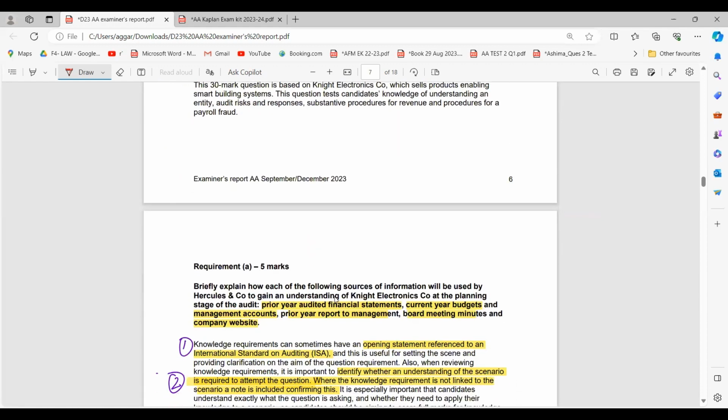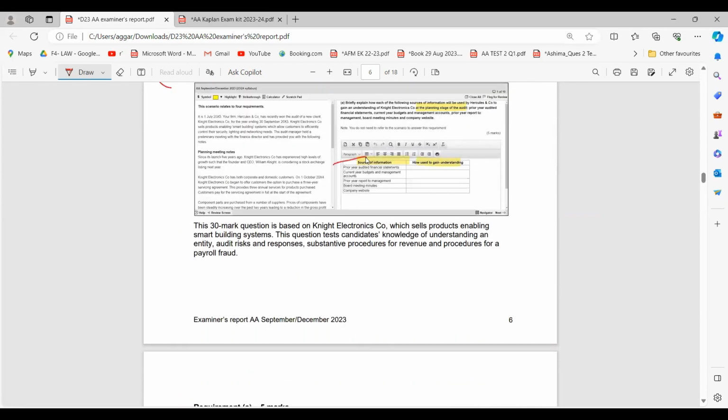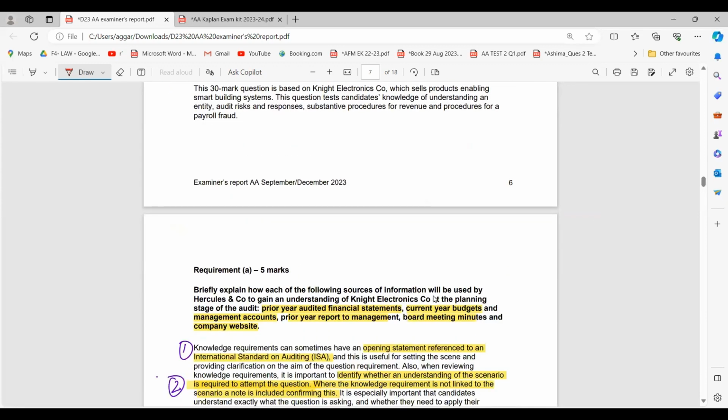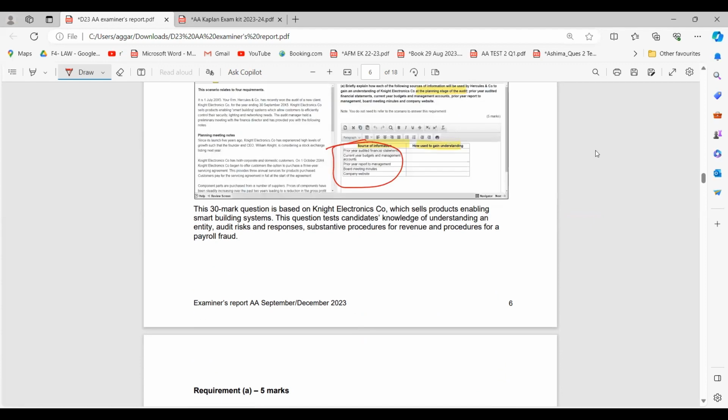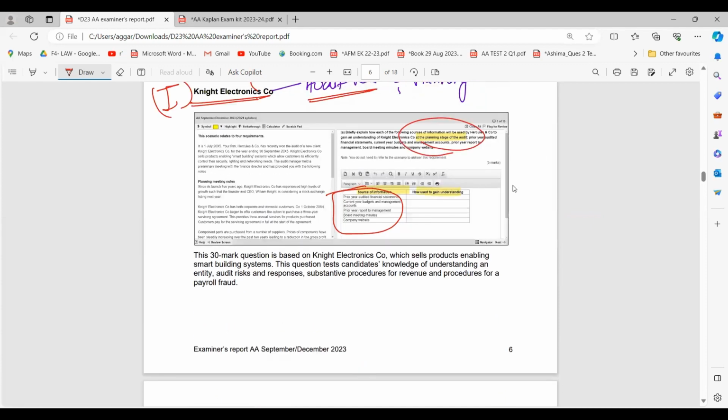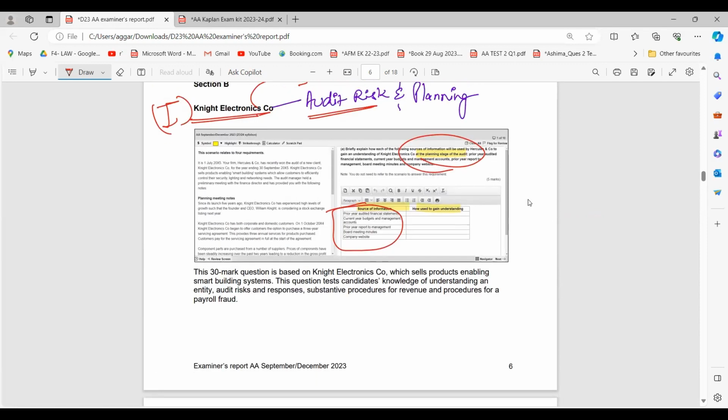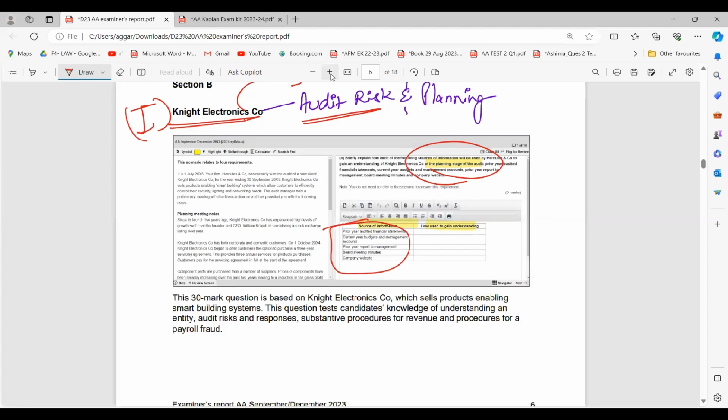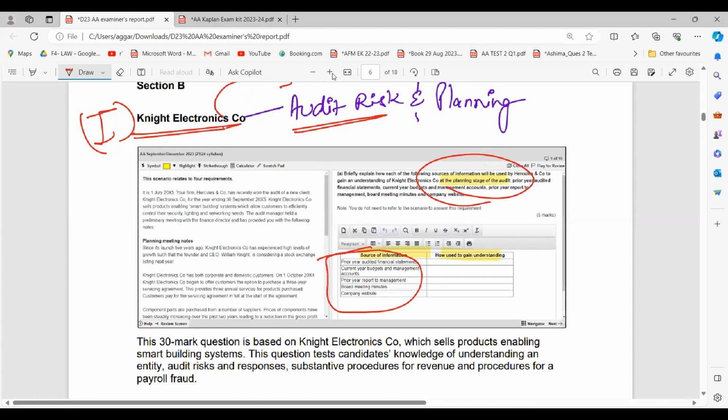Briefly explain how each of the following sources of information, so you got a list of sources of information over here, will be used by H company to gain an understanding of K company at the planning stage. We're only talking about the planning stage over here, right? Now, one thing I will be referencing ahead as well: always read the question very, very carefully. When you read the question over here, you will also get to know that there's a note.